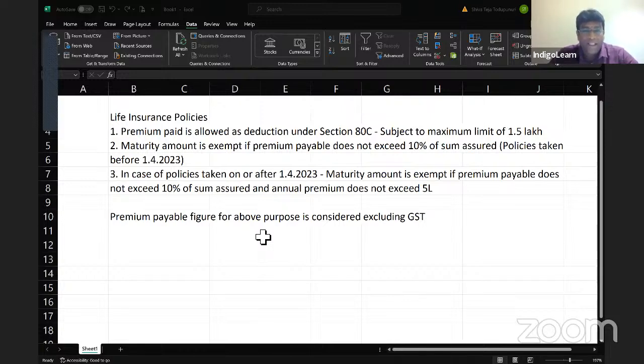Now let me talk about X policy. What is the date of issue? 1/4/2017. That means it is before 2023. Let me look at the sum assured, my dear friends. The sum assured is 5 lakhs. What is 10% of sum assured? 50,000 rupees. And what is the annual premium excluding GST? It is 40,000. Since annual premium excluding GST is less than 10% of sum assured, maturity amount of X is exempt. Maturity amount of X is what, my dear friends? Exempt.